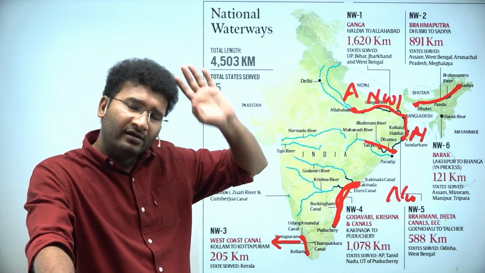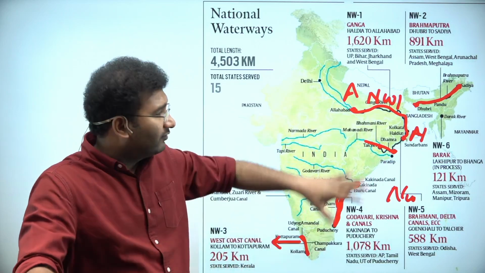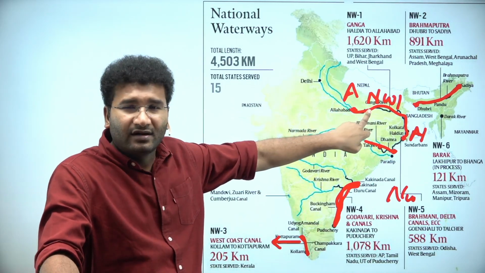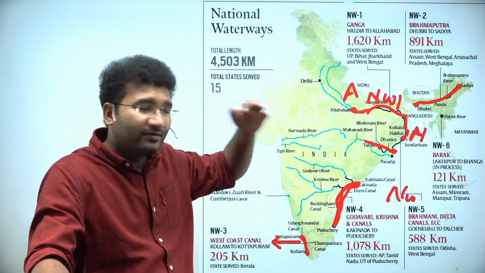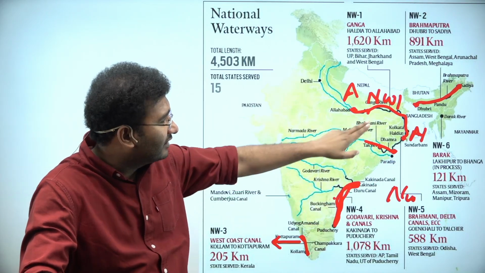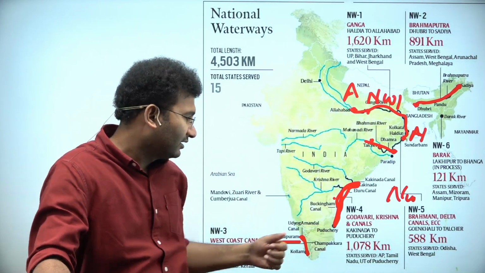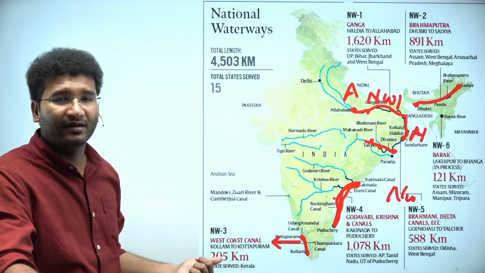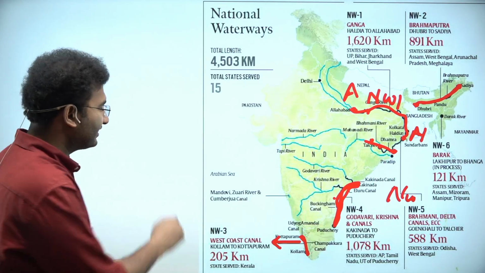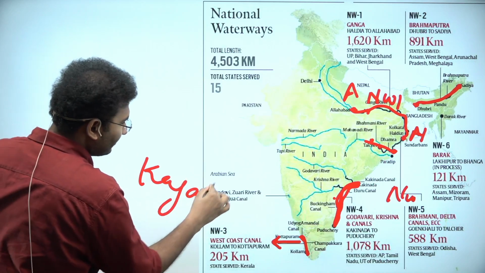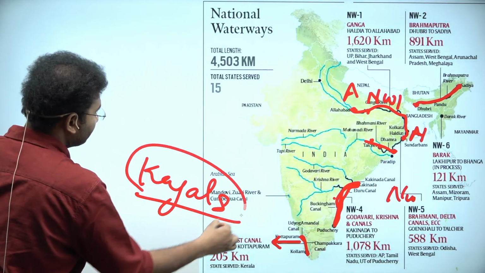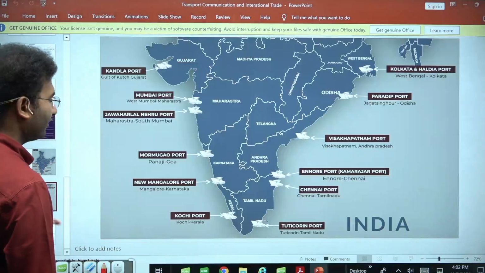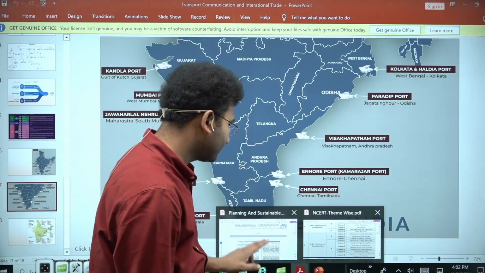Right, there are 100 plus national waterways, but the 5 major rivers that are involved are, one is Ganga, Godavari, Krishna. See, this is Krishna, this is Godavari, this is Mahanadi, that is Brahmaputra, and these are west flowing canals. Backwaters are used. Right, Kayals, they are also called as Kayals. Kayals are backwaters. So in totality, this is what you need to know about the transportation routes as well.